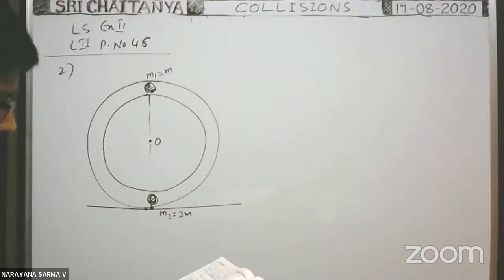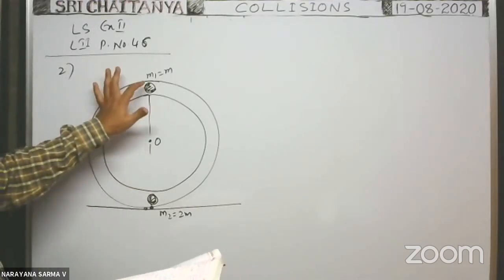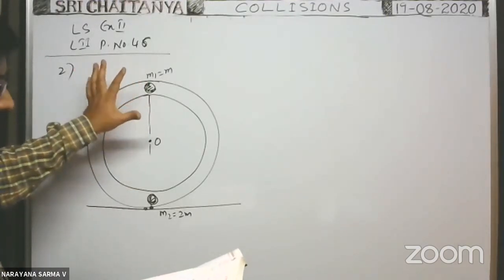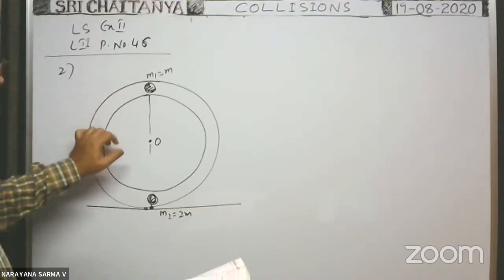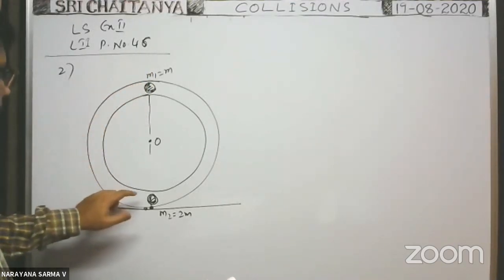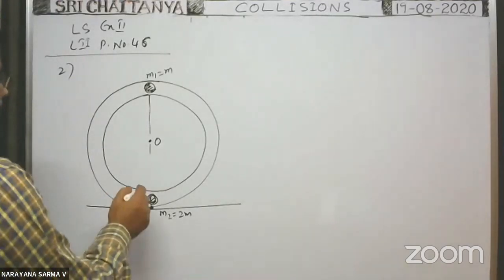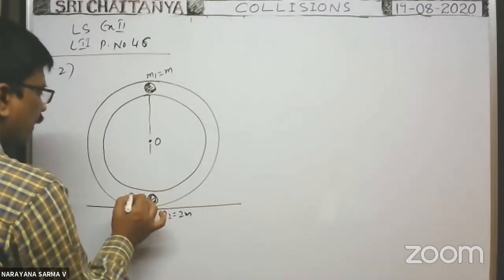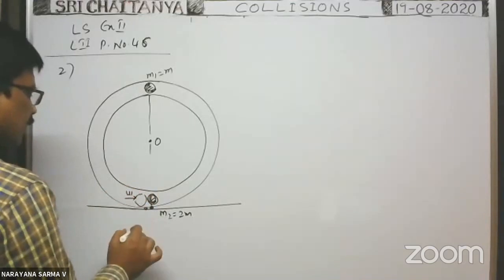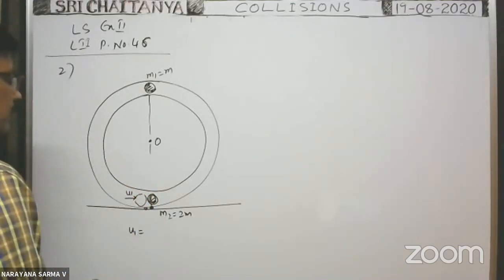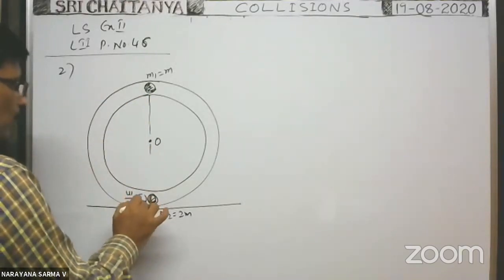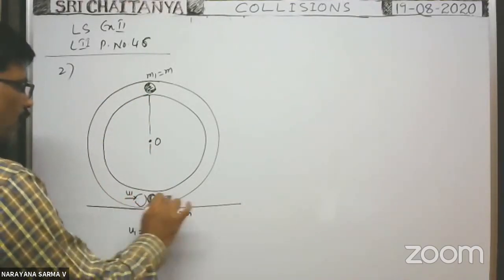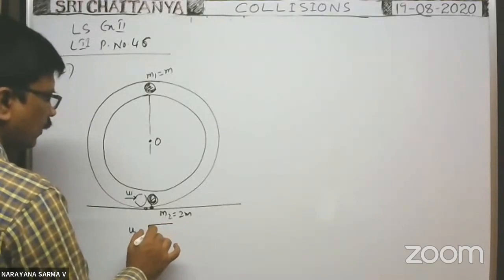Okay, now a ball of mass m is just disturbed from the top position of the smooth vertical tube. Then it comes down like this. As it is a smooth tube, because of gravity only it falls. Before reaching the lowest point, what is the velocity acquired by this ball? That velocity, say u1. Tell me, whenever the ball comes from this position to this position because of gravity, what is the speed acquired? That is equal to root 2gh only, no?